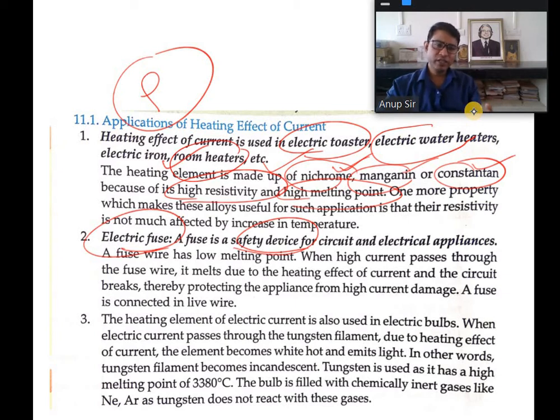Suddenly, if a large voltage is developed across them, or if a large amount of current is passed through them, the appliance may get damaged, and it will be a very big loss. So to protect them, we use the electric fuse, and it should be connected in series connection. It's just like a wire. I'm just drawing one figure.